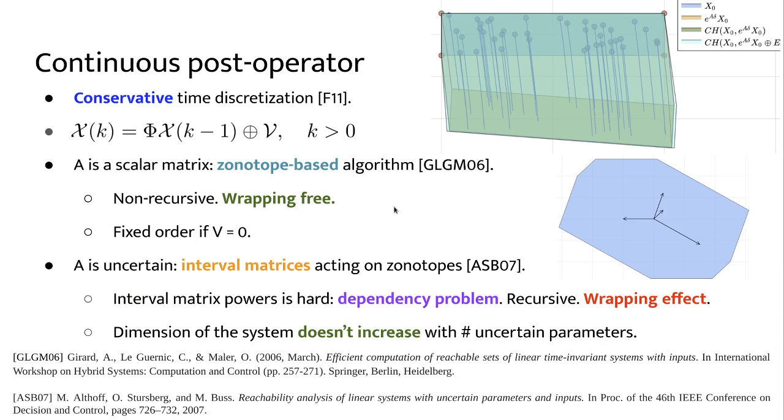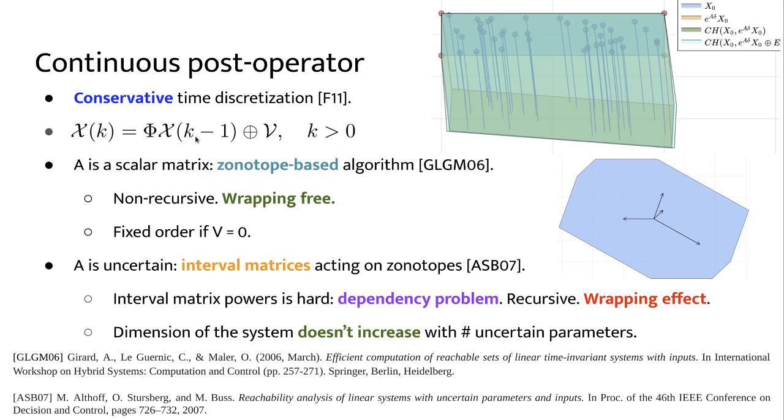Now let me give some comments about the continuous post operator. Conservative discretization schemes will let us compute a set enclosing all possible trajectories for all points in a given initial set within some interval of time. Then, once we have discretized, we have to solve a set-based recurrence using one among several methods that are available, and the intuition behind this recurrence is that it propagates the solutions of the flow in dense time.